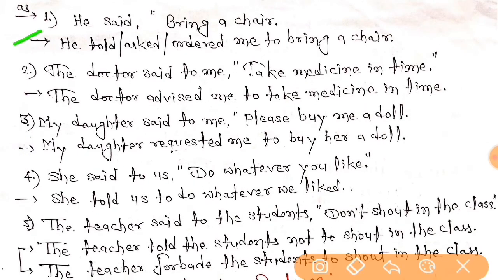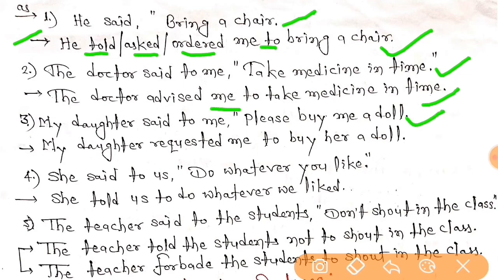The first one, he said bring a chair. So it is an order. Generally you can say, he is just ordering someone to bring a chair. So he told, asked, or ordered, any one of them you can use. Me to bring a chair. The doctor said to me, take medicine in time, which means advice. The doctor advised me to take medicine in time. My daughter said to me, please buy me a doll. So it's a request. My daughter requested me to buy her a doll.